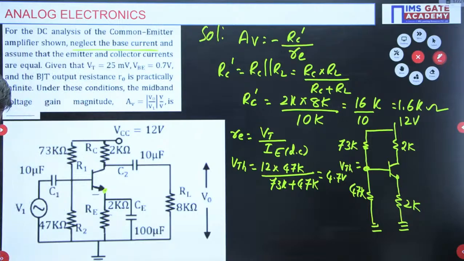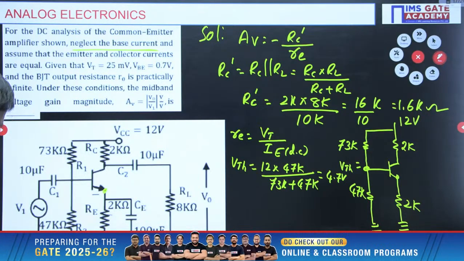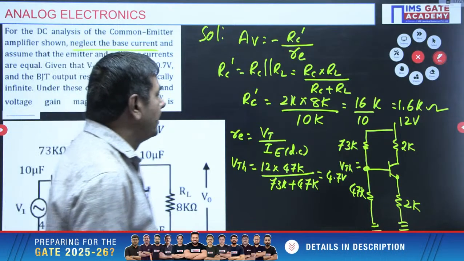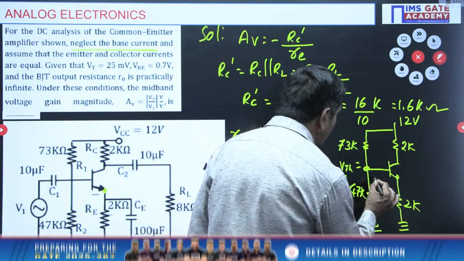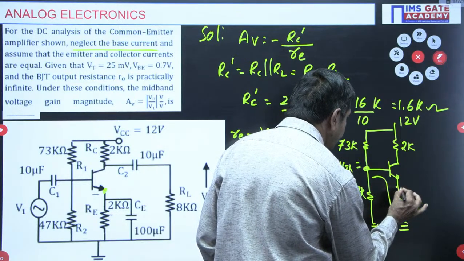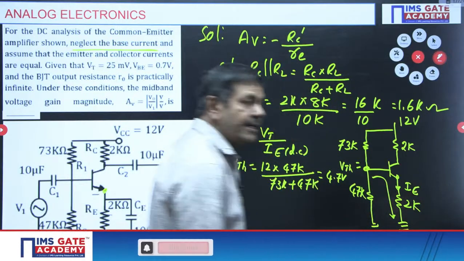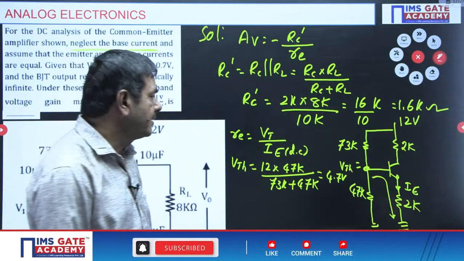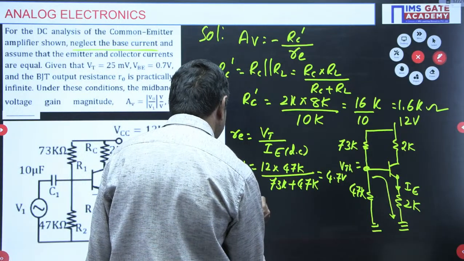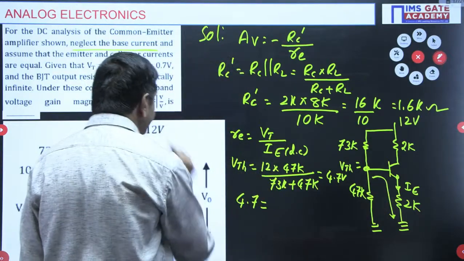4.7 volts is possible here. Followed? We are getting VTH now. After getting VTH, directly you apply KVL in this part. This current is nothing but the emitter current. Directly you can get IE if you apply KVL. VTH, which is 4.7, equals VBE, given as 0.7 volts,